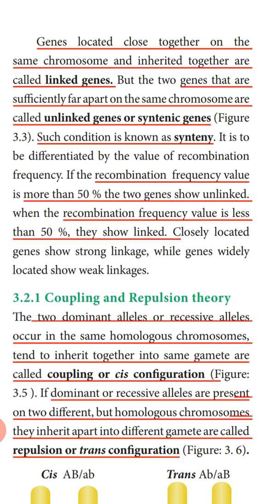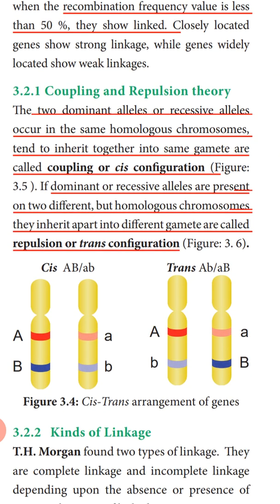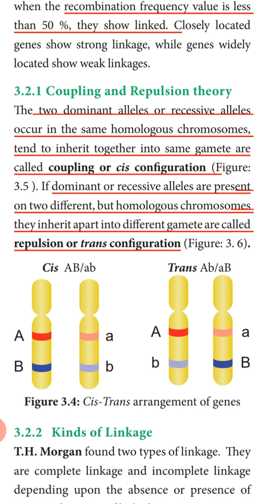If two dominant alleles or two recessive alleles occur in the same homologous chromosome, they tend to be inherited together into the same gamete, and this is called coupling or cis configuration. In figure 3.4 you can see two homologous chromosomes, one coming from the male parent and the same type of chromosome from the female parent.